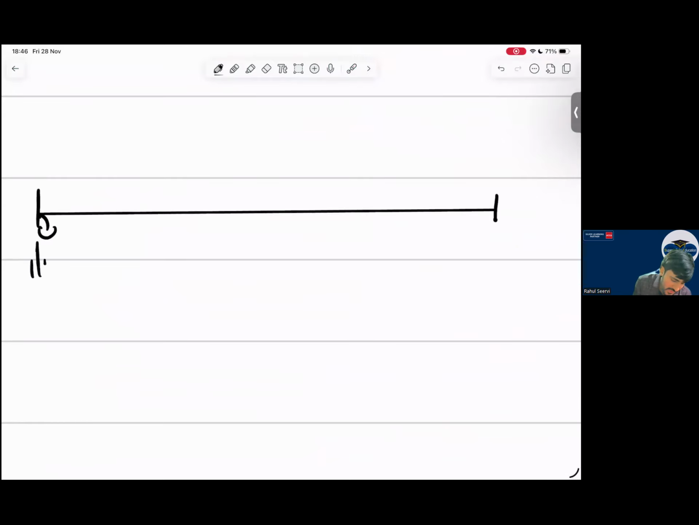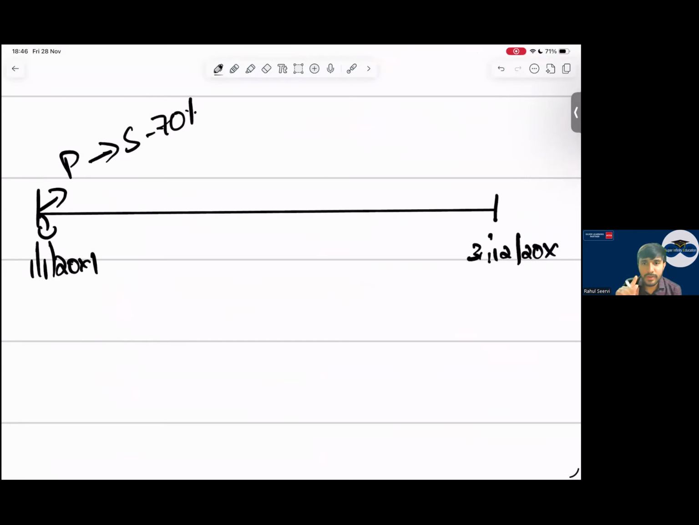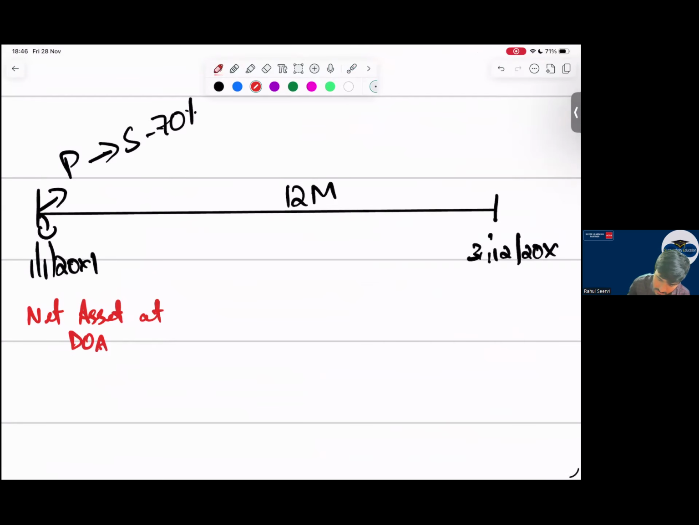I say today is 1st January 2000 X1, and the year end is 31st December 2000 X1. Say P company acquired S company here, 70 percent. Is this a mid-year question or a full year question? Sir, it is a full year question, 12 months. Now, this is what, sir? Net assets at date of acquisition. You write net assets at reporting date. Yes, sir.